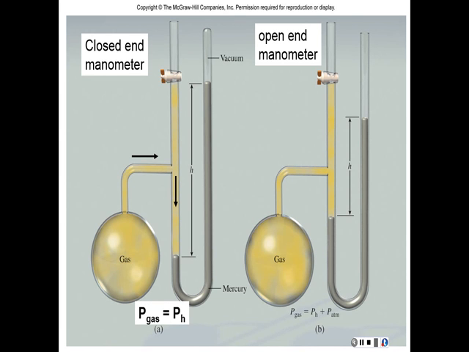Now the difference between the closed end and the open end is that with the open end, we have the air pressure to contend with. The gas is still creating pressure in that direction, but now the air is also creating pressure in the opposite direction. So the pressure of the gas in this case is going to be the sum of the height difference and the atmospheric pressure. You're probably going to see a couple of questions like this in the Connect assignment, and I'm sure there's going to be one on the exam as well.